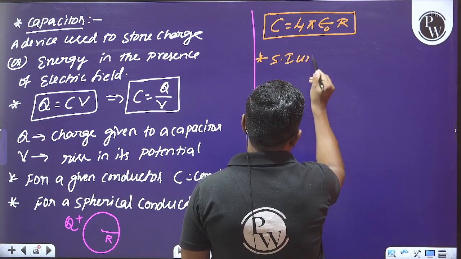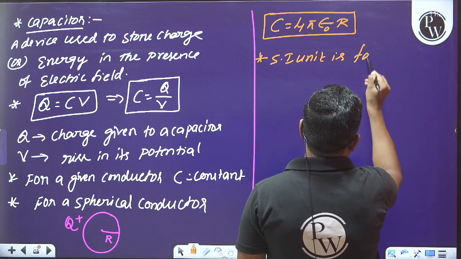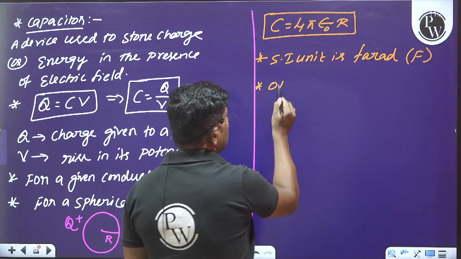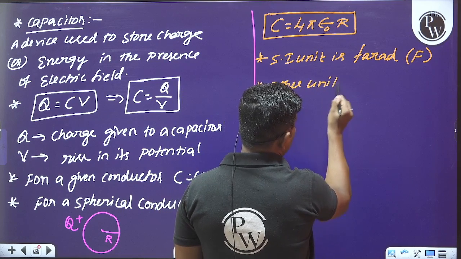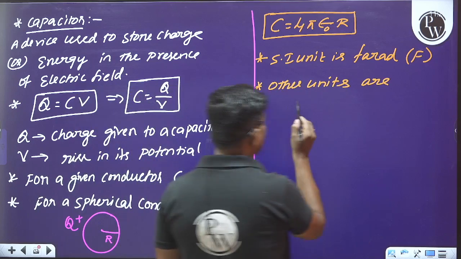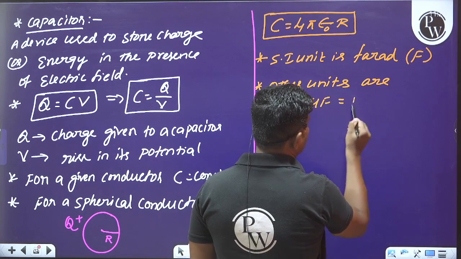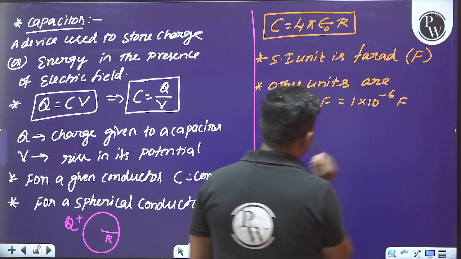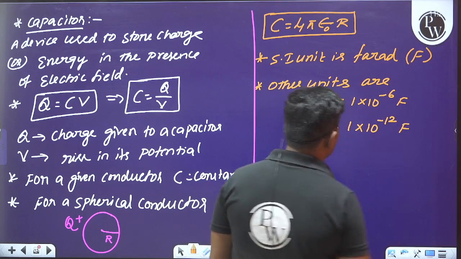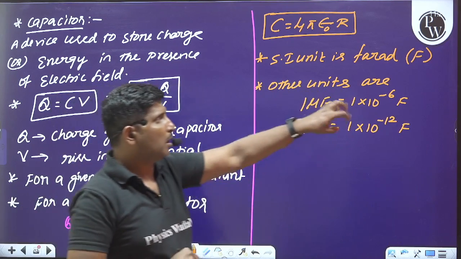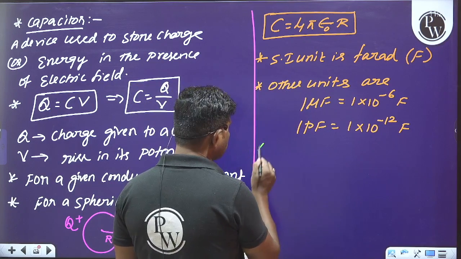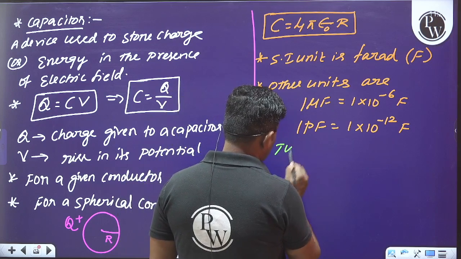What is the SI unit? SI unit is the farad. Please make sure about these things. What are the other units we use for the measurement of capacitance? Microfarad: 1 microfarad is 1 into 10 to the power of minus 6 farad, and 1 picofarad is 1 into 10 to the power of minus 12 farad. These are the smaller units. So that is about the capacitor.